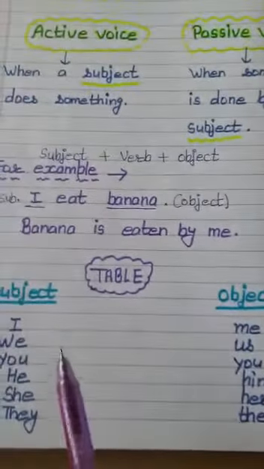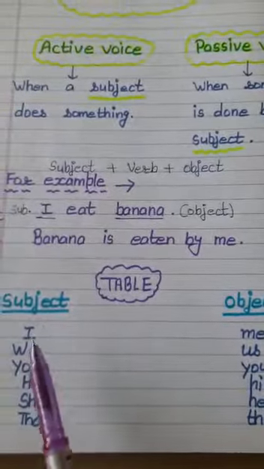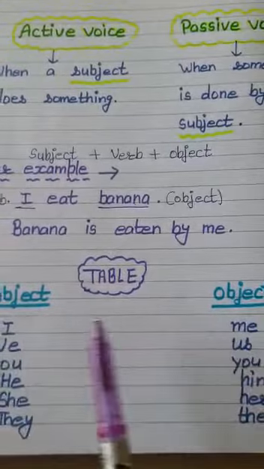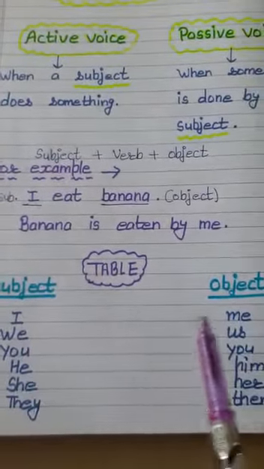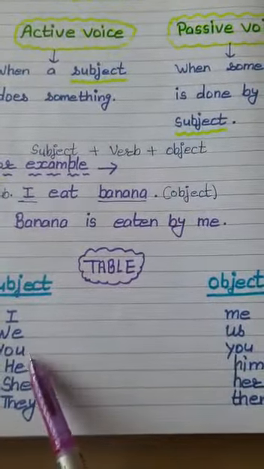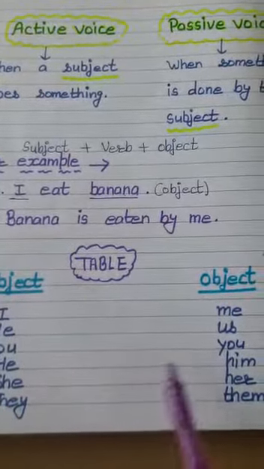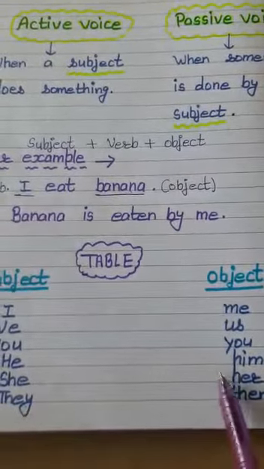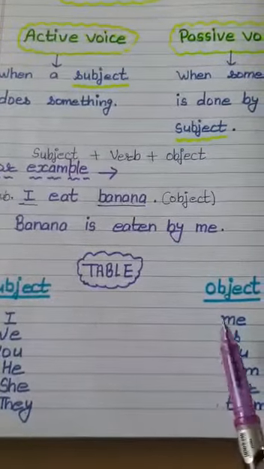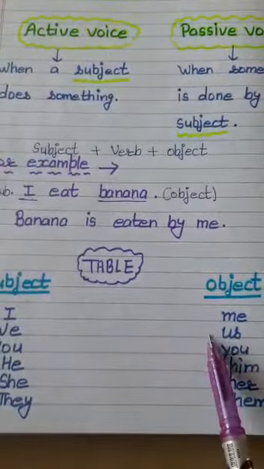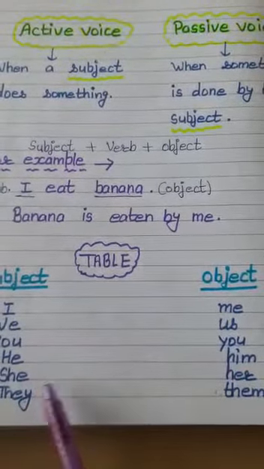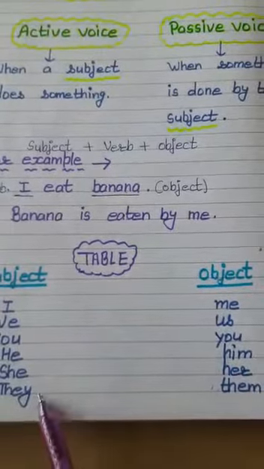Here we are having subject and object table. So in order to convert these pronouns into their objective cases, what do we do? I will become me, we will convert into us, you, he, him, she, her, they, them. Have a look again. I will become me, we, us, you, he, him, she, her, you know it well, they, them.